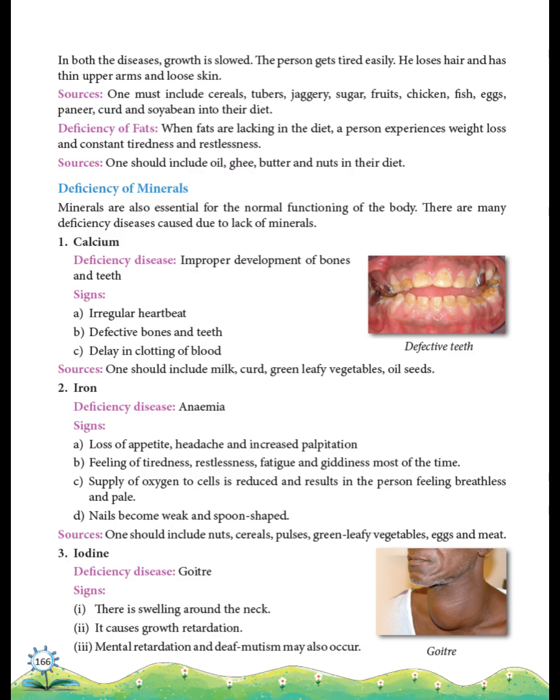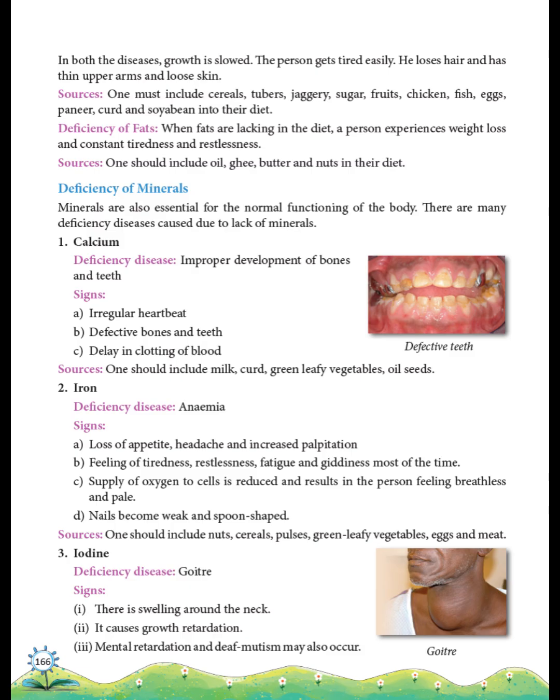Sources of proteins and carbohydrates: eat cereals, tubers, sugar, fruits, eggs, meat, paneer, curd, and soybeans for a healthy diet. Deficiency of fats. Not eating enough fats causes weight loss and tiredness. Add oil, ghee, butter, and nuts for fats. Now let's learn about minerals. Minerals are essential for the body to work properly.